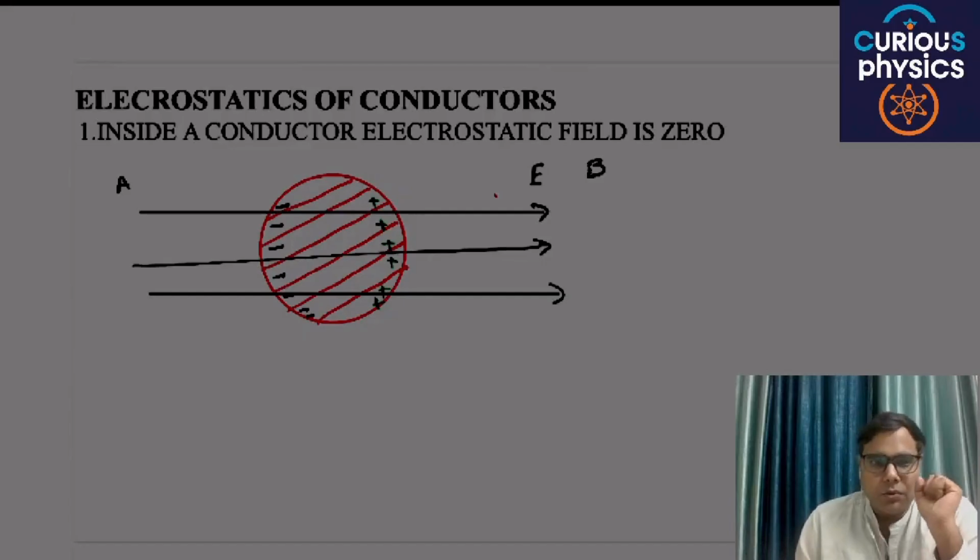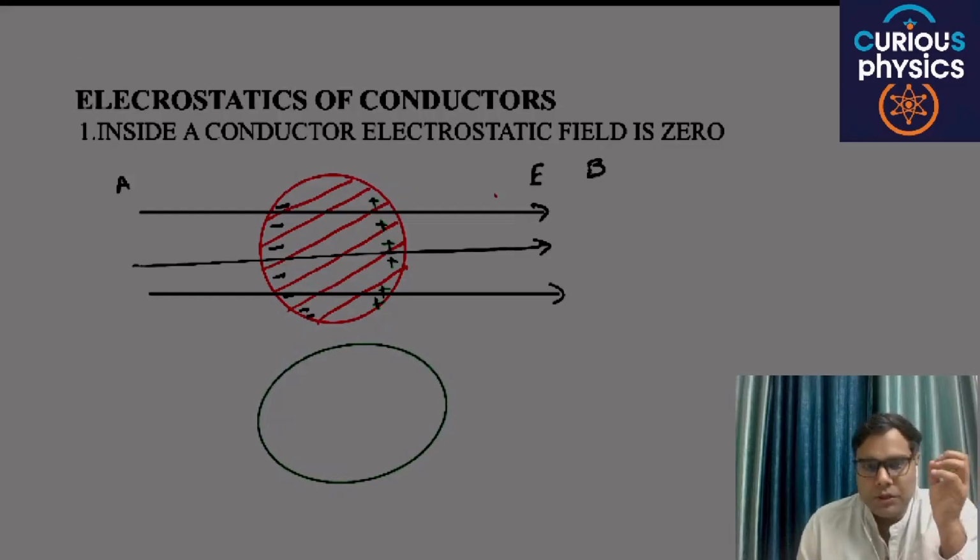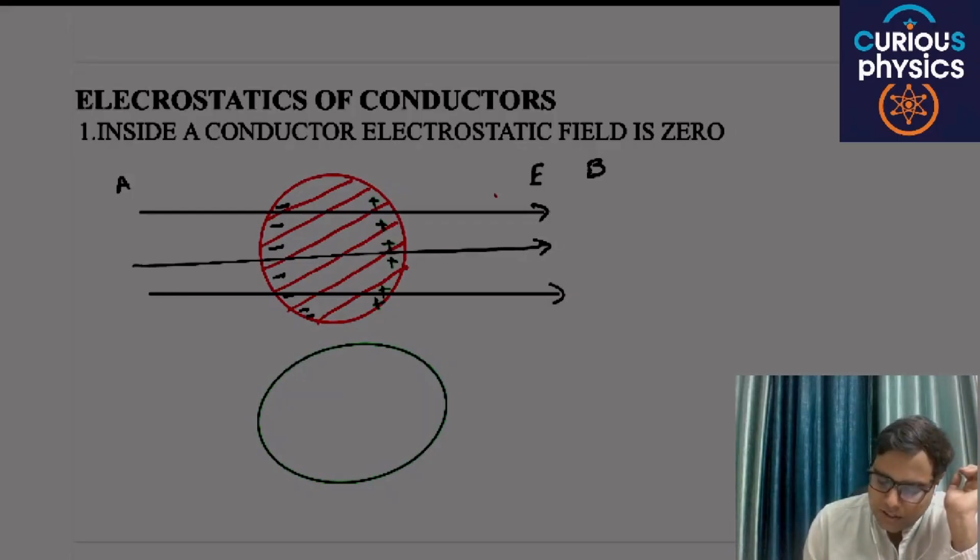Then inside the conductor, due to the distribution of these positive and negative charges, there will be an induced electric field. These are the positive charges and these are the negative charges.